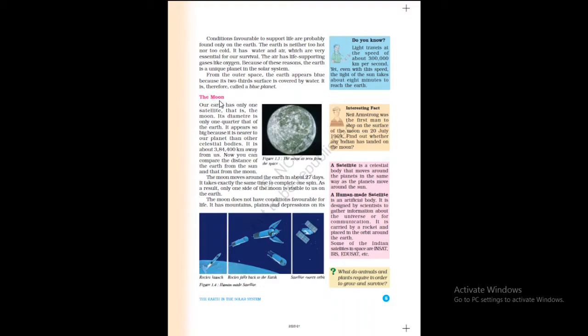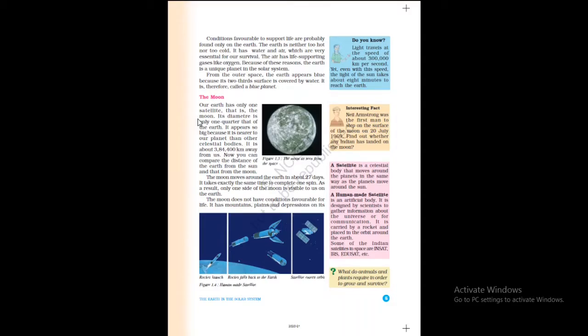Now let us see, children, about the Moon, the natural satellite of our Earth. Our Earth has only one satellite. Satellite means a celestial body that moves around the planets in the same way as the planets move around the Sun. Our Earth has only one satellite, that is the Moon.